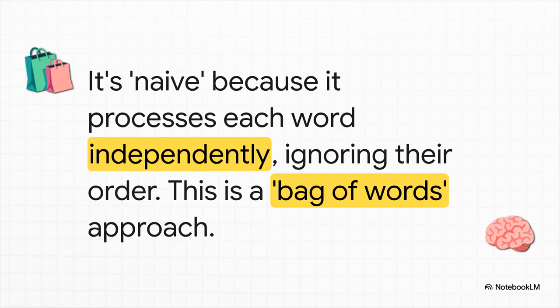So, here's the big secret. The classifier is naive because it makes one giant, simplifying assumption. It assumes that the order of words in an email means absolutely nothing. To this algorithm, an email isn't a collection of sentences with grammar and structure. Nope. It's just a big, messy bag of words.